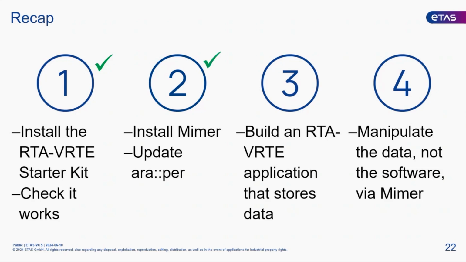We then replaced our persistency implementation in our adaptive platform with Mima and updated our code to use that. Then we built a DRT application, and we basically have the same code as what we would be running on top of the Mima-based version.